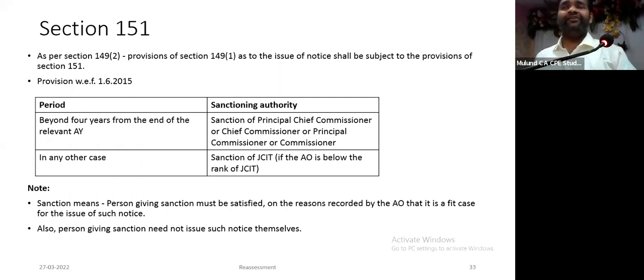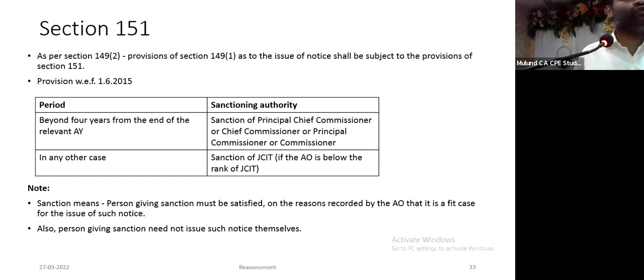Sanctioning authority: if it is reopened beyond 4 years, you have to take sanction of the principal chief commissioner, principal commissioner, or commissioner. And if it is within 4 years, then the joint commissioner or additional commissioner. Sanction means proper sanction with application of mind. You have to see what is written. Very recently, in a Bombay High Court judgment, there used to be a sanction form, giving details of prior assessment, return, and all that, along with the reasons recorded.